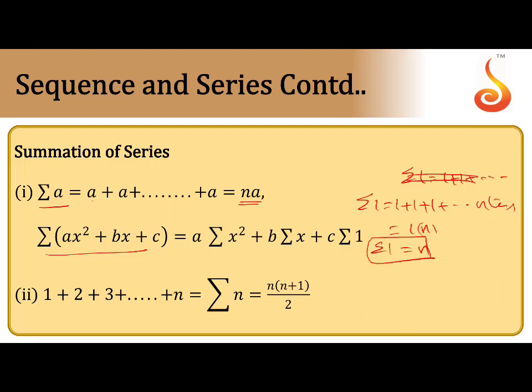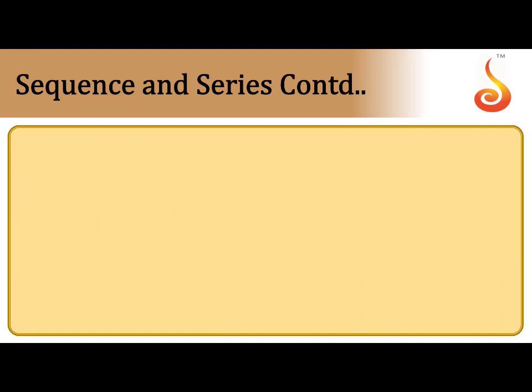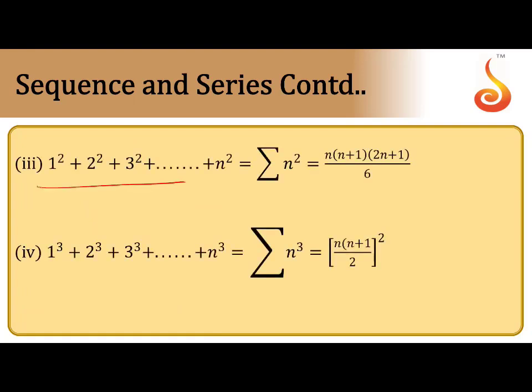Keep in mind. Next, the value of sigma n. Sigma n is the sum of natural numbers, n into n plus 1 by 2. These formulas you have to memorize. Next, sum of the squares of natural numbers: sigma n square is n into n plus 1 into 2n plus 1 by 6.